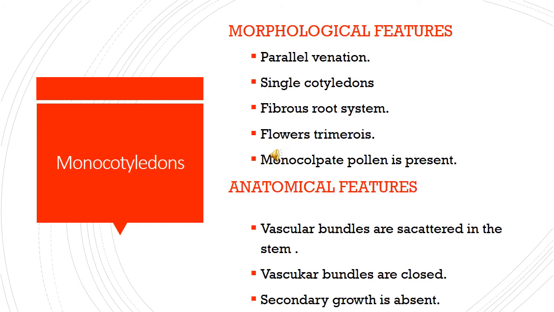Now we are going to see monocotyledon plants. Here, parallel venation, single cotyledon, fibrous root system. That was the taproot system; here, the fibrous root system. Then monocolpate pollen is present. Anatomical feature: vascular bundles are scattered in the stem. Then vascular bundles are closed. Third, secondary growth is absent. There secondary growth is present, but here secondary growth is absent. While studying, compare the two; only then you will study easily. Okay.